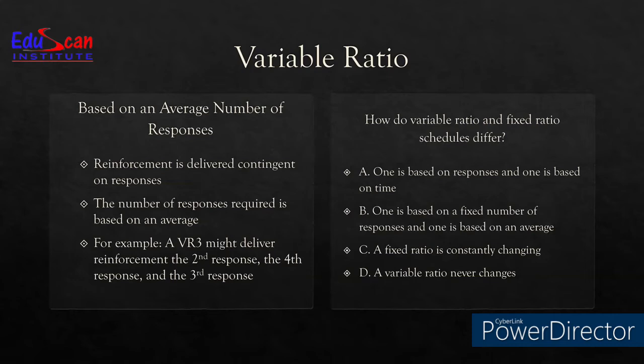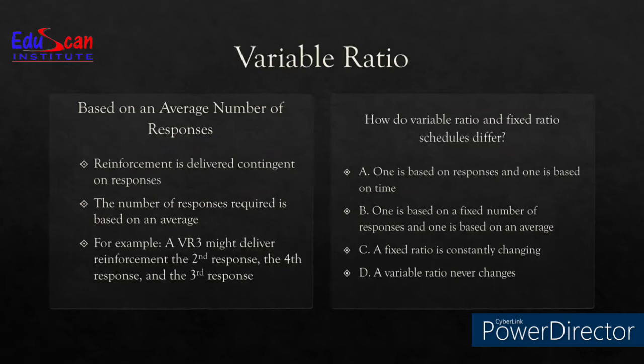Moving on to the second option, B. One is based on a fixed number of responses, and one is based on an average, which is a perfectly correct statement. Yes, fixed ratio is based on a fixed number of responses. So reinforcement is given after every fixed response.